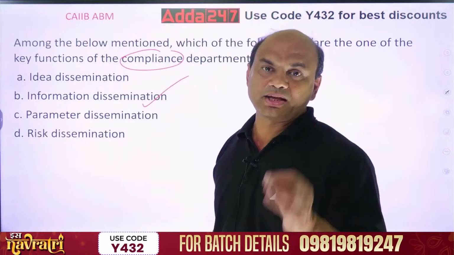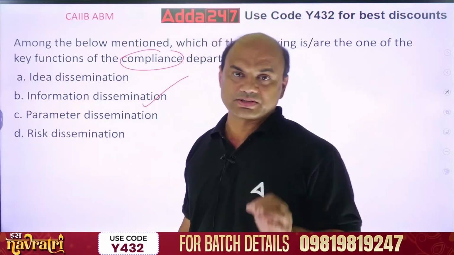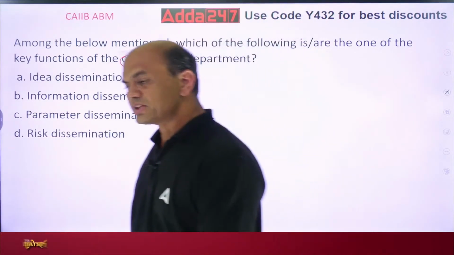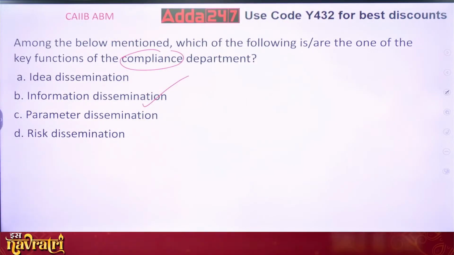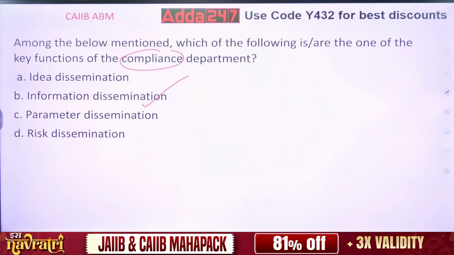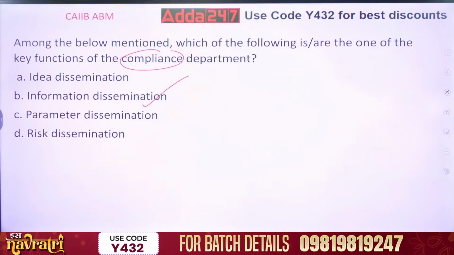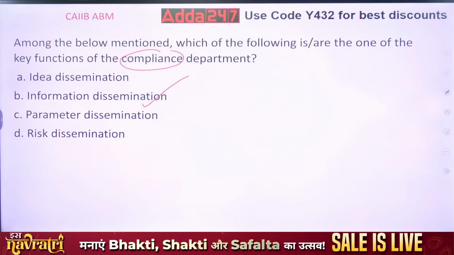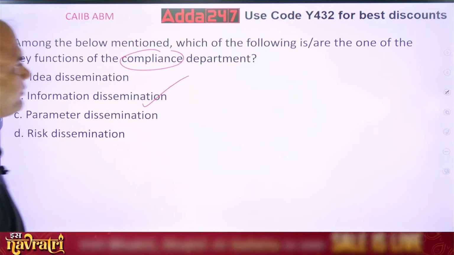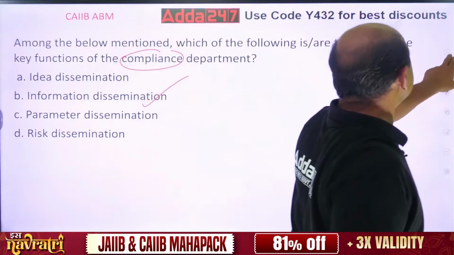Their main job role is information. They will have to distribute the information in all of the departments, so that all are on the same page. That is very important. Information dissemination is the main role of any compliance department. Next one.